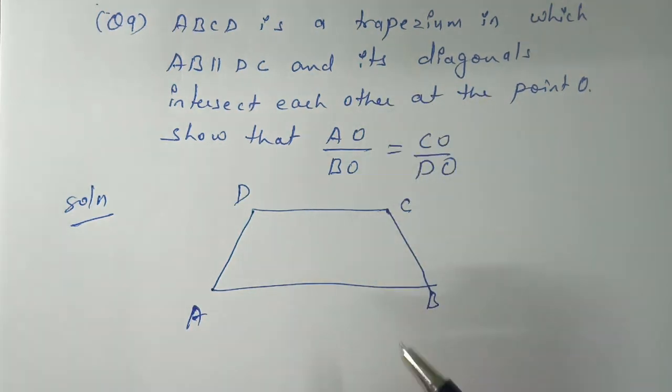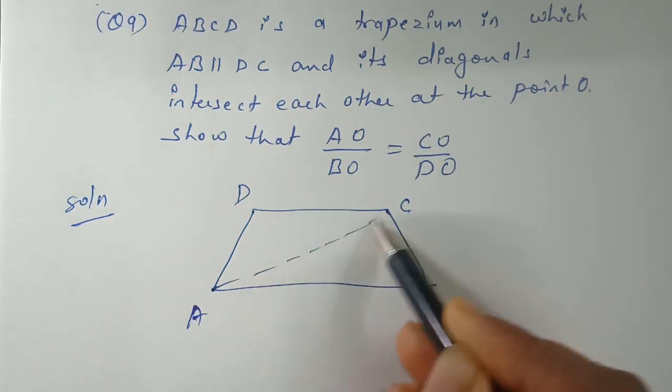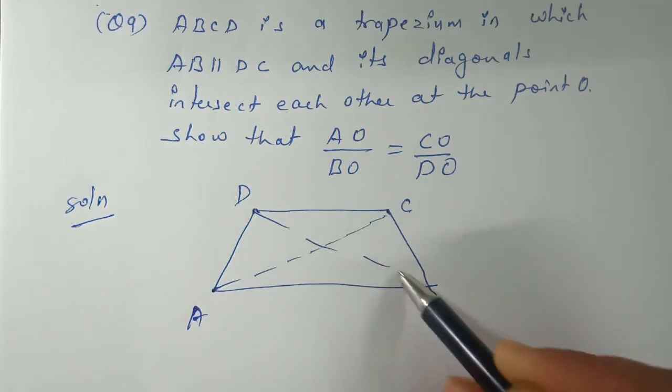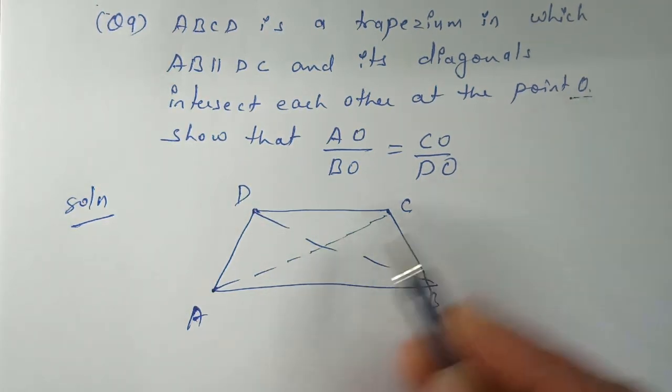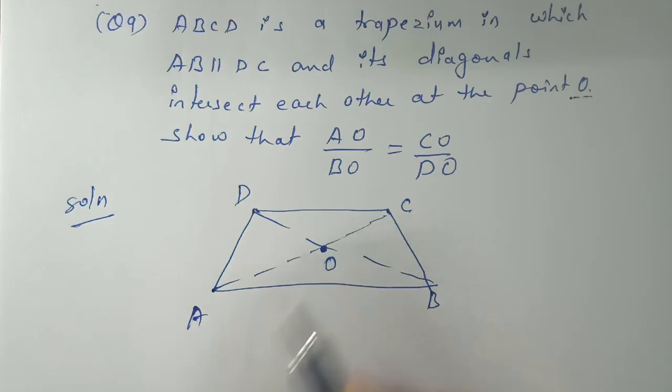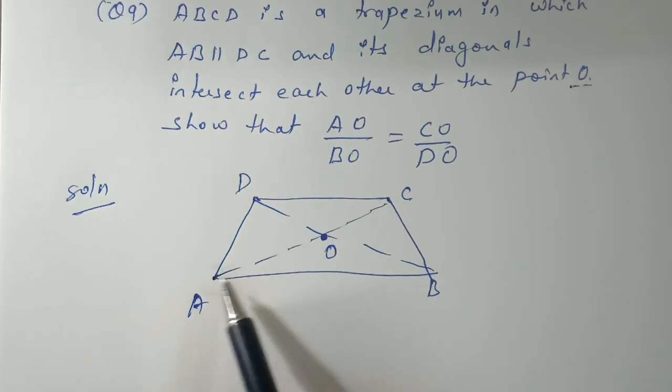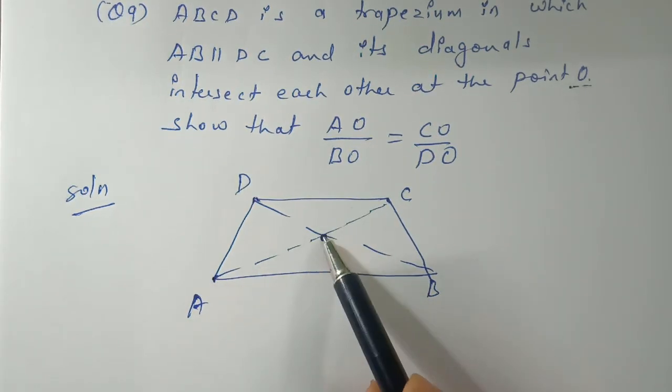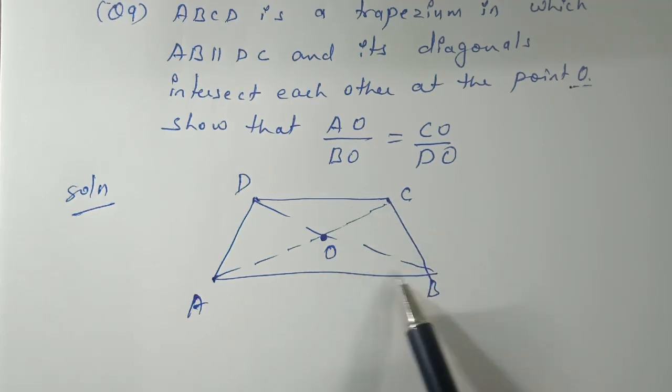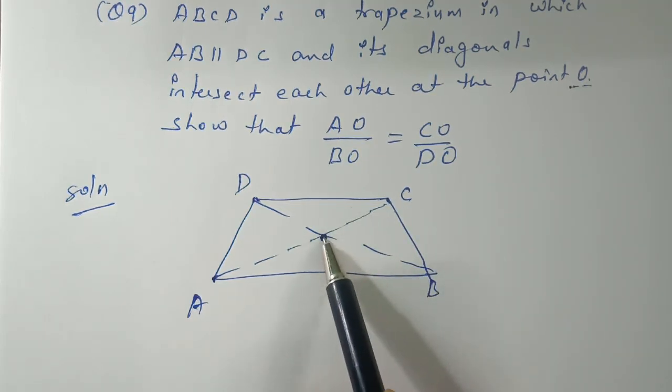And now let us draw the diagonals. AC is a diagonal, BD is a diagonal. They intersect at the point O. So let this point be O. We have to prove AO upon CO equals BO upon DO.